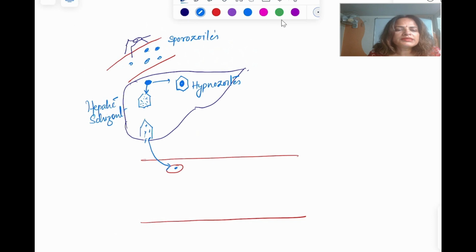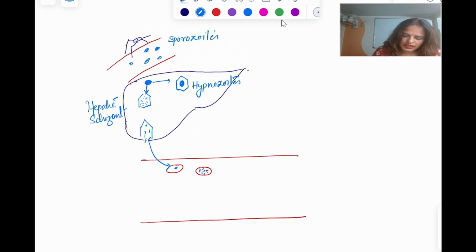Now within the RBC, it is going to pass through the various stages: trophozoite stage, ring stage, and ultimately form a mature schizont.